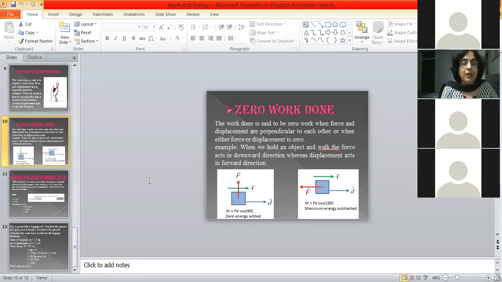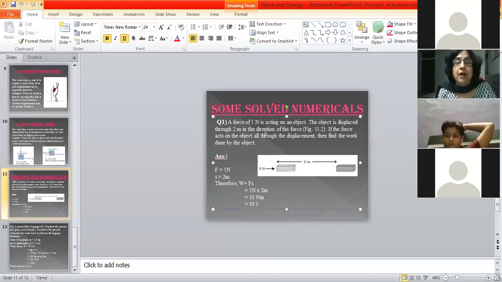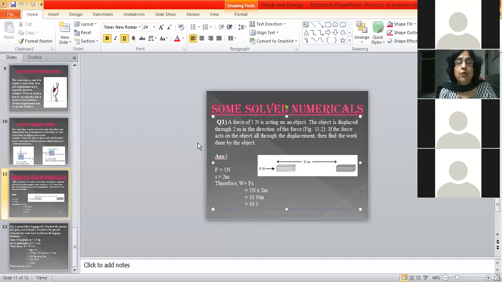Numerical also, you have to see this numerical. I'm just reading it for you. A force of 9 Newton is acting on an object. The object is displaced through 2 meter in the direction of the force. If the force acts on the object through the displacement, then find the work done. So very simple.